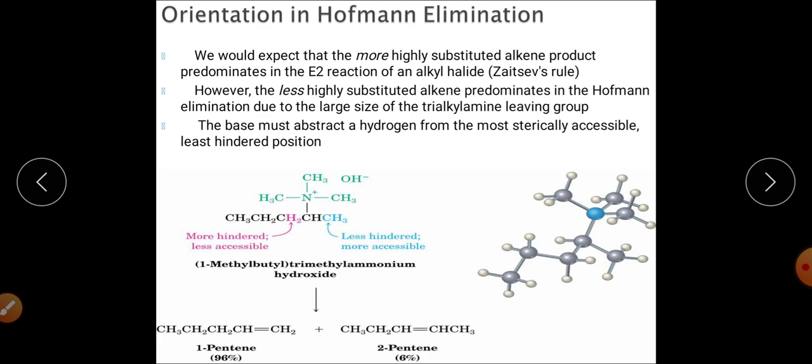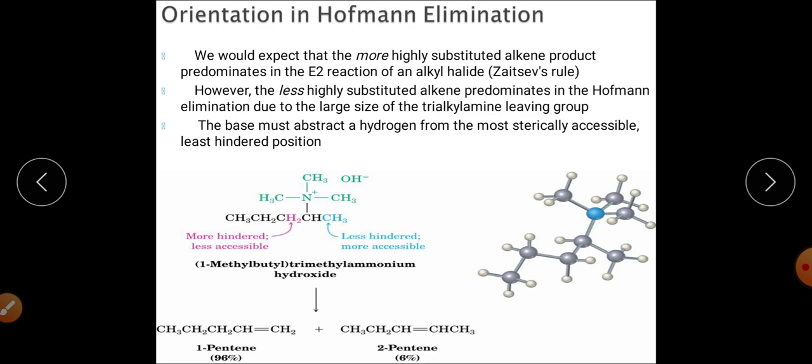So in general, the more stable product will be synthesized, which follows the Saytzeff rule, but here the Saytzeff rule will not be followed and the Hofmann rule will be followed, meaning the least substituted alkene will be synthesized, my dear students. And what is the reason behind that? I will clarify that; there are basically two reasons.